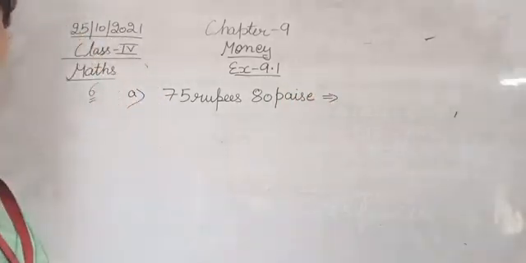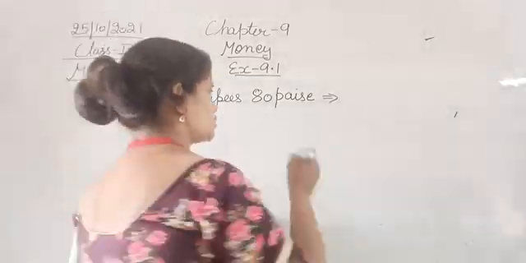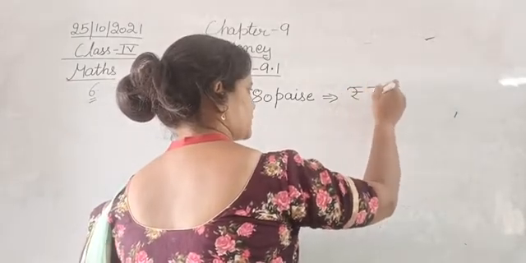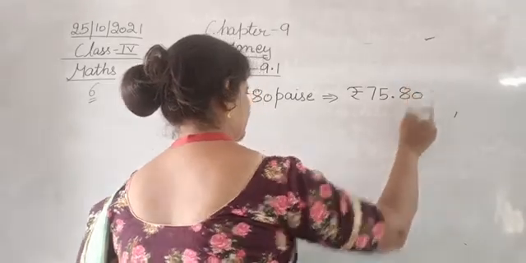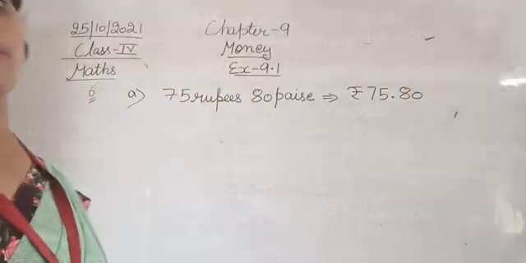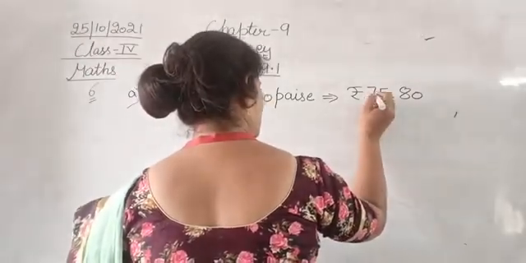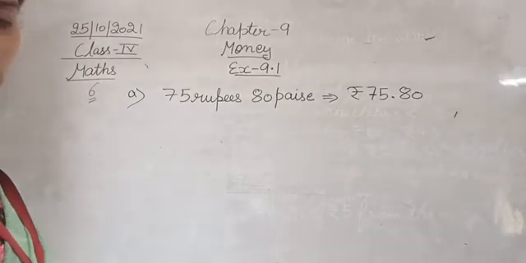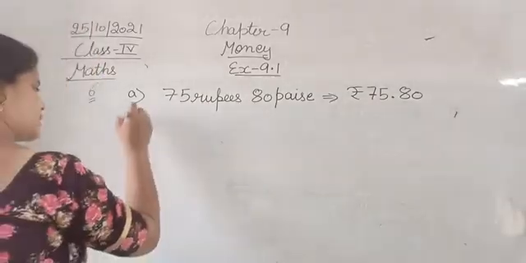In rupees we have 1 rupee is equal to 100 paise. Okay. So 75 rupees 80 paise you will write like rupees 75.80. So this is how you are going to write it in terms of rupees. So rupees 75.80. Done. B1 is 12 rupees 5 paise.